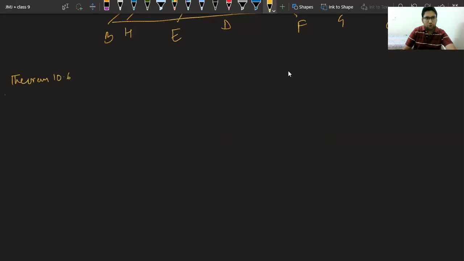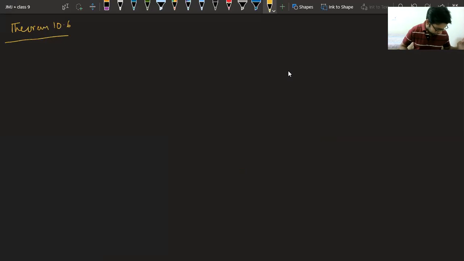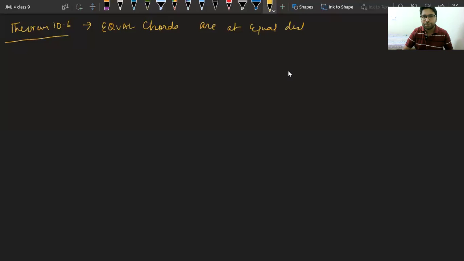Class, now tell me. The theorem says equal chords subtend equal angles at the center. Sorry, that was done. Equal chords are at equal distance from